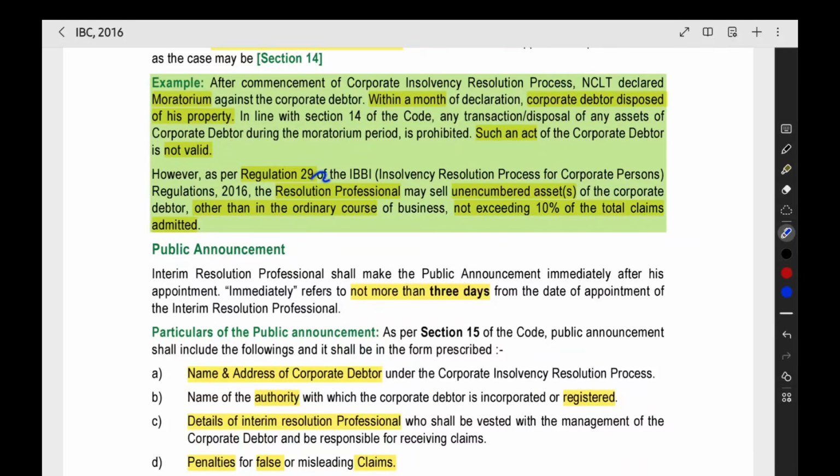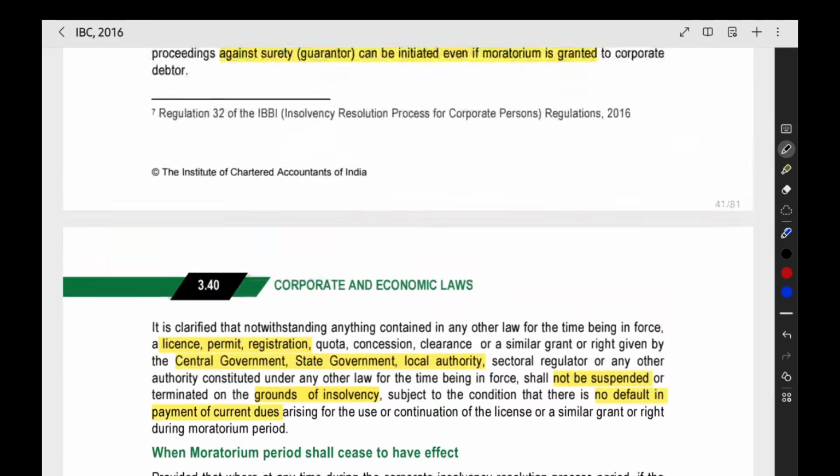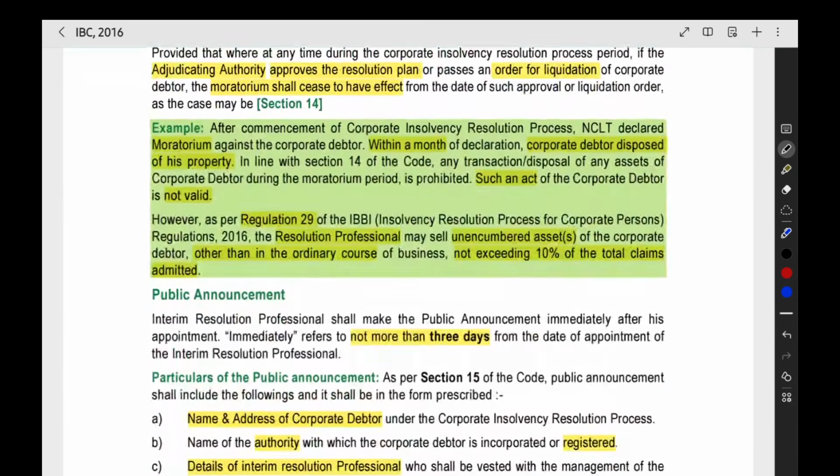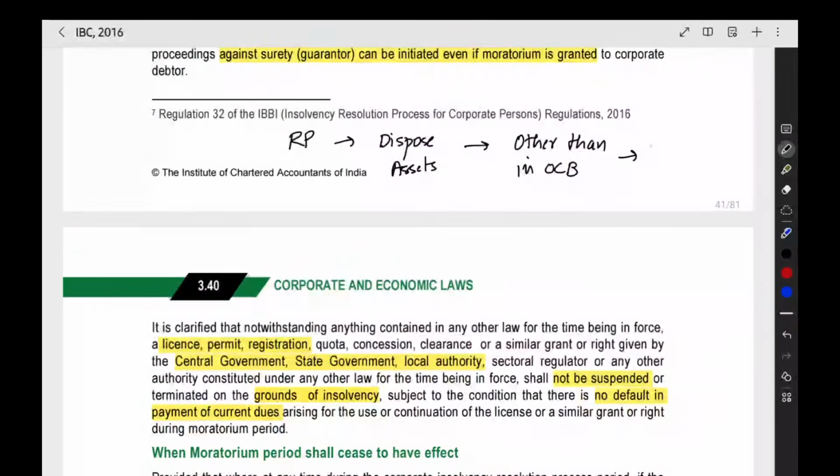But we have one specific regulation. They have given the reference here only. It is not given anywhere in the rest of the chapter. Under this regulation, what they are saying is that the resolution professional can dispose of the property other than in the ordinary course of business, but up to some limit only. The resolution professional can dispose of the assets other than in the ordinary course of business. The limit is 10% of the total claims admitted.